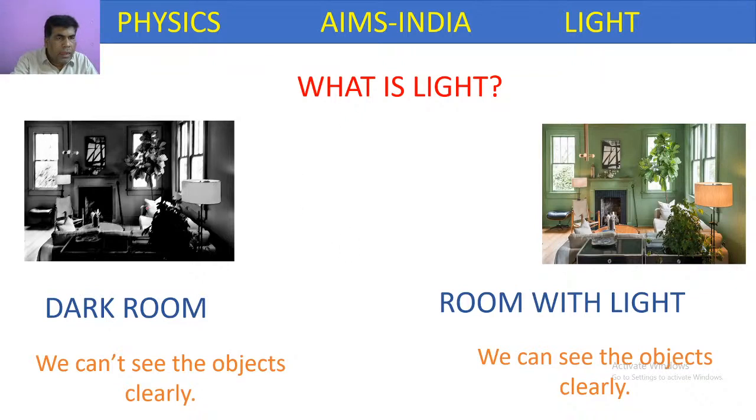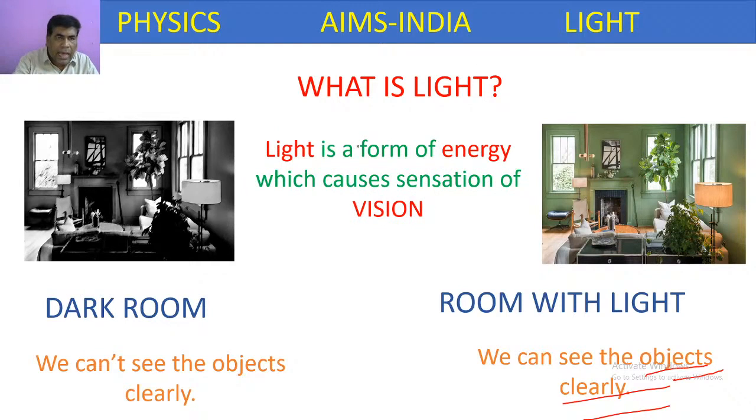If you compare a dark room and a lit room, what is the main difference? In the dark room, we cannot see the objects clearly, whereas in the room with light, we can observe the objects clearly. Without light, it is called a dark room. With light, there is another room. Why are we able to see the objects clearly? It's only because of the light. Here, light is a form of energy which can cause sensation of vision.